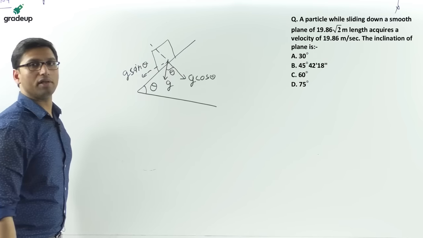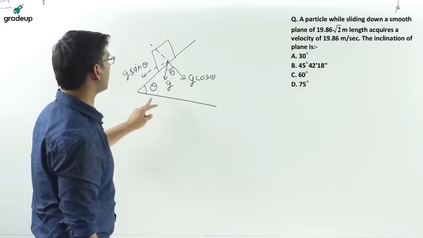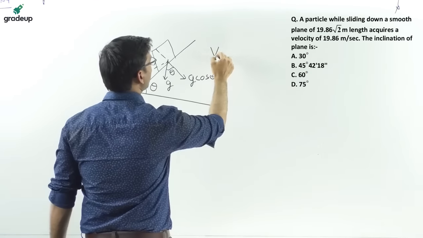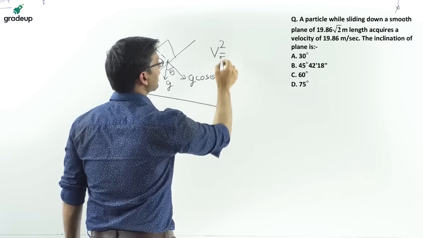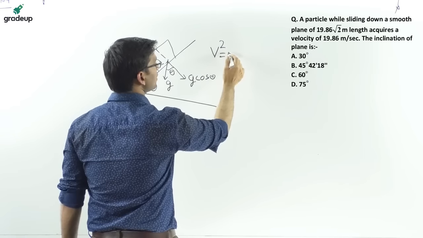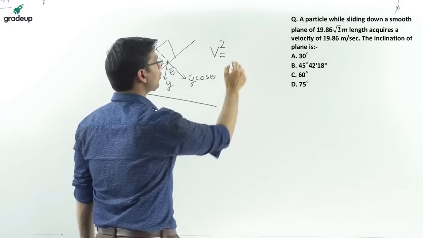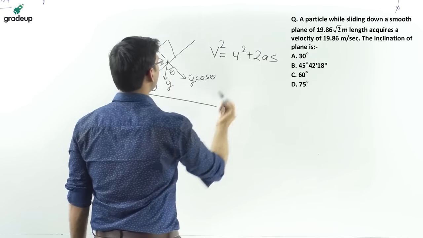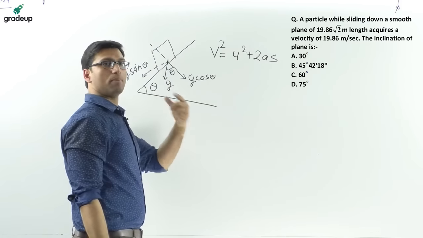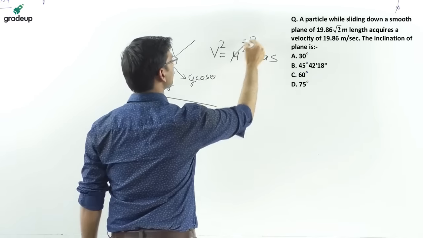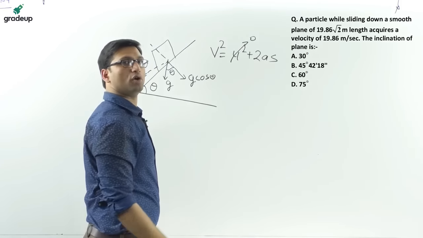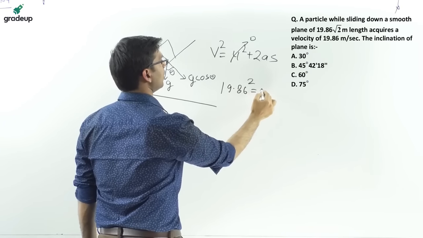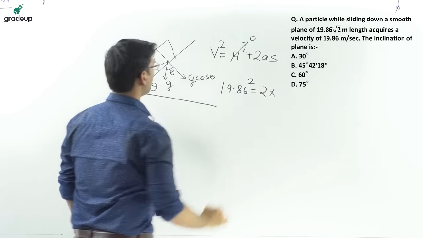Now in this question you need to find the value of theta. By utilizing the concept of kinematics, we know that v square is equal to u square plus 2 a s. The initial velocity will be 0 before sliding. The final velocity is given as 19.86, so 19.86 square will be equal to 2 into a. What will be the acceleration?